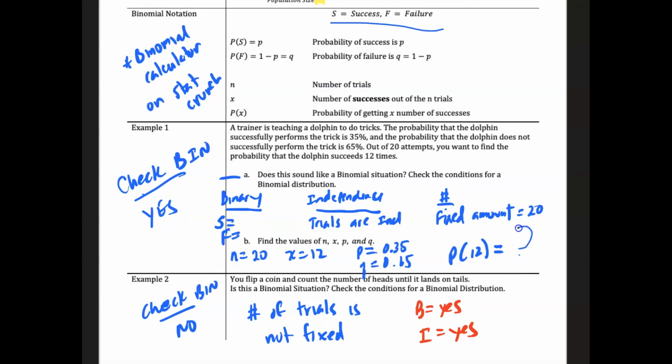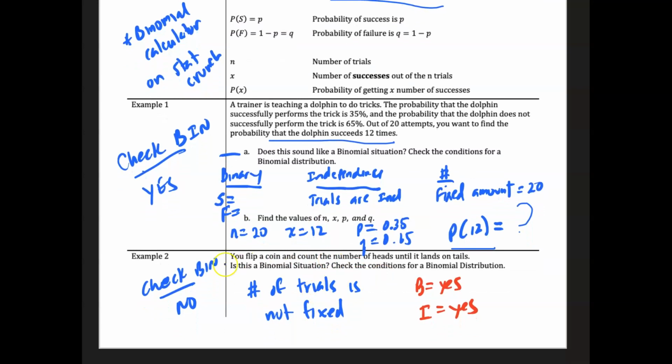We're not calculating yet, but this idea of finding the probability that the dolphin succeeds 12 times is what we would be looking for. We're going to be using the binomial calculator, but to do that, we first have to identify our values here. And in this last case, this is not a binomial distribution because the number of trials is not fixed. You're flipping until something happens. Like in the dolphin example, the dolphin was attempting the trick 20 times. It is binomial and they are independent, and the probability is 50% every time, but it's not a binomial distribution because the number of trials is not fixed, meaning it's not the same every time.